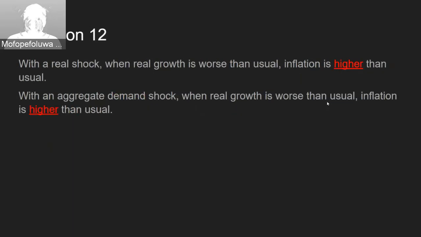For question 12, with a real shock, when the real growth rate is worse than usual, the inflation must be higher than usual. With an aggregate demand shock, when the real growth rate is worse than usual, the inflation must be lower than usual.